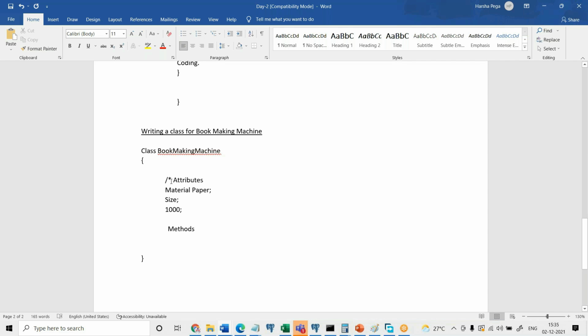See, why I'm not writing the data types and all, later we can think about it. Okay, where is it? Methods. You can tell me what are the methods here? So what is the first method name?